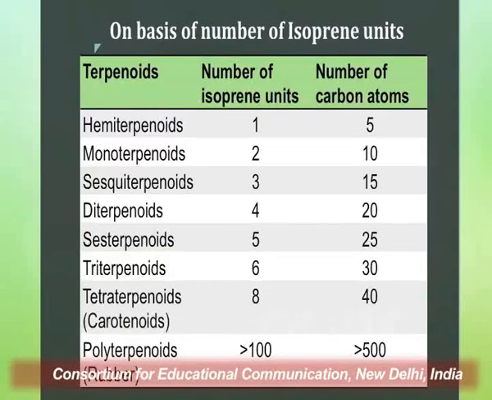Now, if there are more than 8 isoprene units present in a structure, such a terpenoid is classified as a polyterpenoid. So, in short, we can say if a terpenoidal structure has more than 8 or 10 isoprene units, it is categorized as a polyterpenoid, and the most common example of a polyterpenoid structure is rubber, which has more than 100 isoprene units and therefore more than 100 carbon atoms. So now we are going to discuss each and every class with suitable examples.